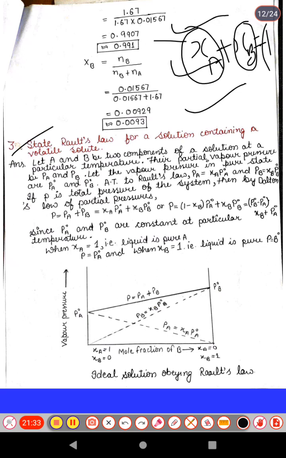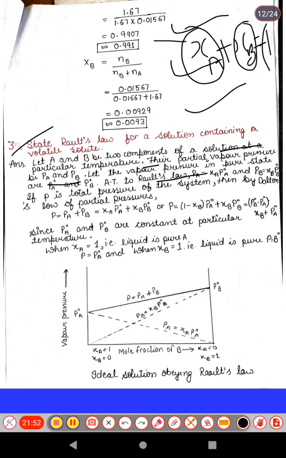Third, the next question is: state Raoult's law for a solution containing a volatile solute. Let A and B be the two components of a solution at a particular temperature, and their partial pressures be PA and PB.